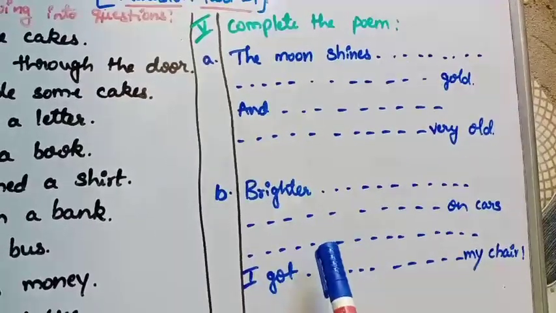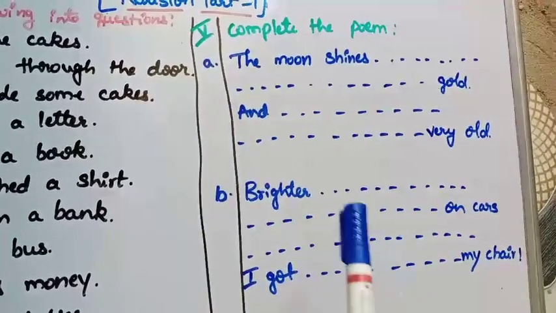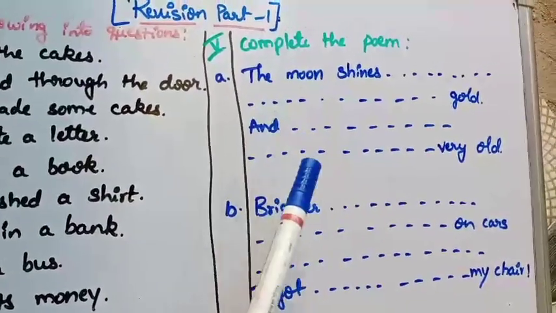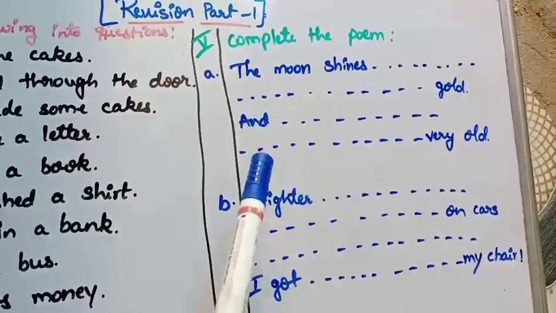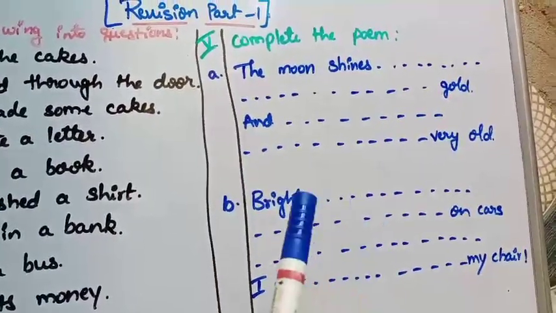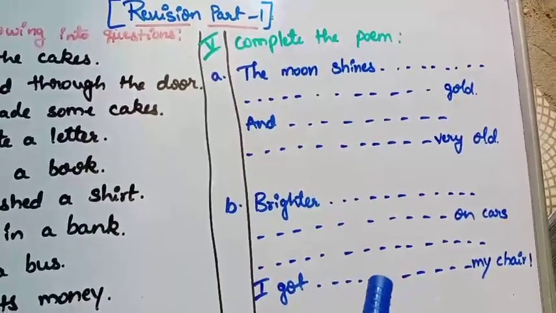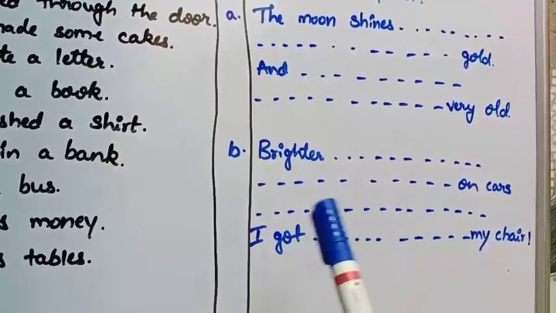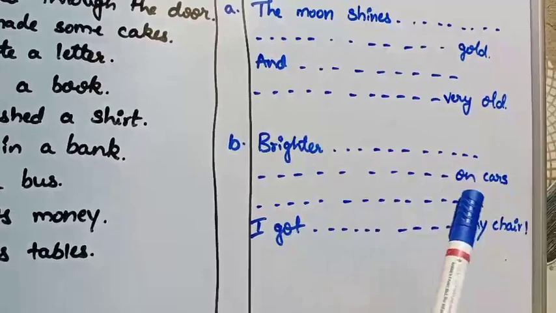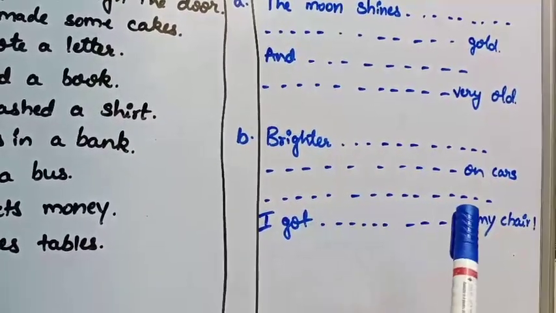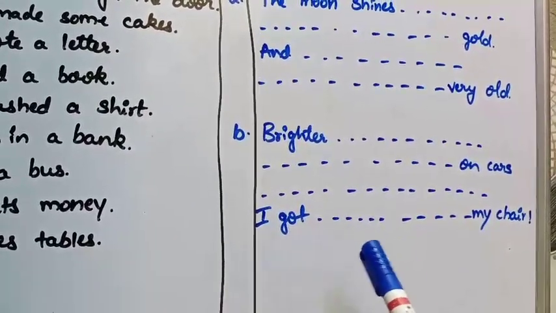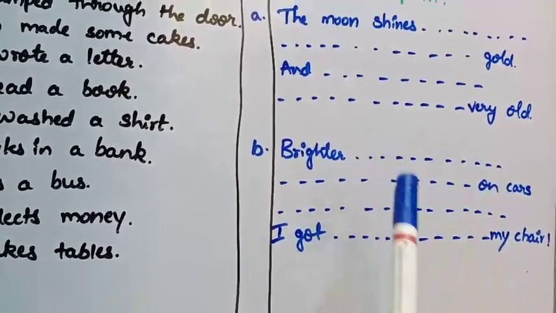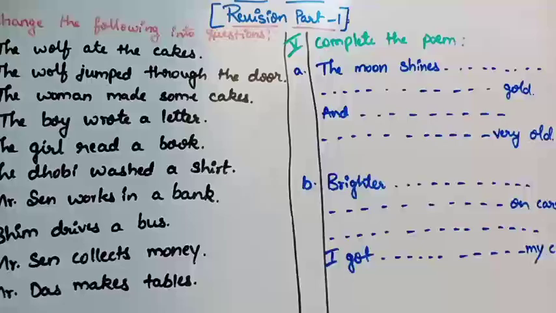The next poem, the second poem, is a glowworm. So here also I have given one paragraph, that is 4 lines. So both the poems, all 4 lines, you have to learn by heart. Okay. The next, brighter dash, second line dash on cars, third line dash, fourth line I got dash, ends with my chair. So these are the two poems you have to learn by heart.